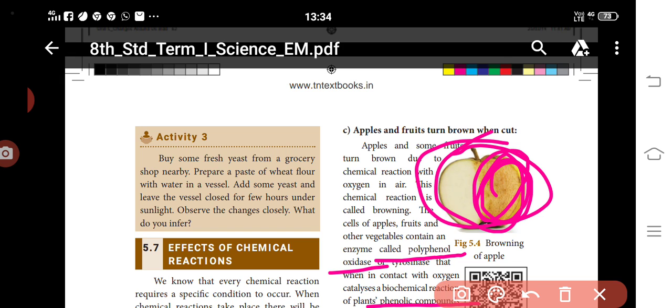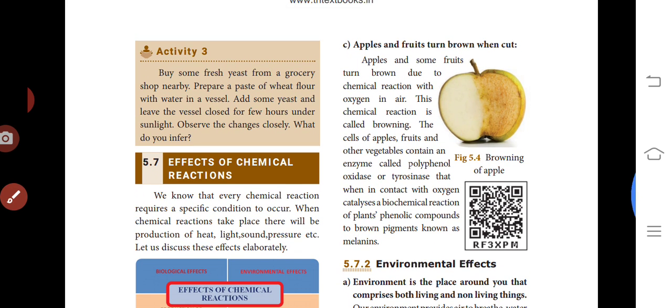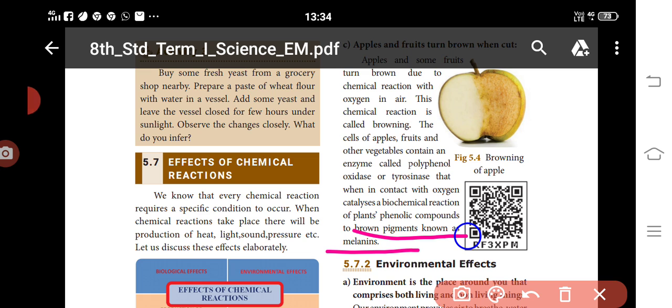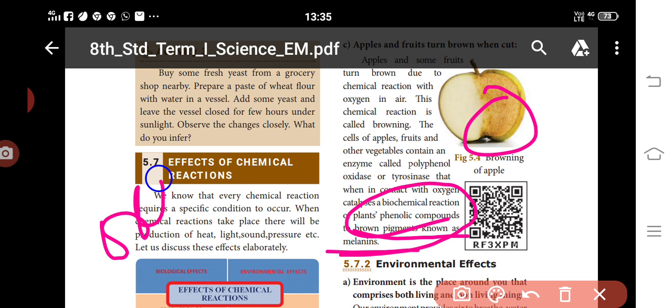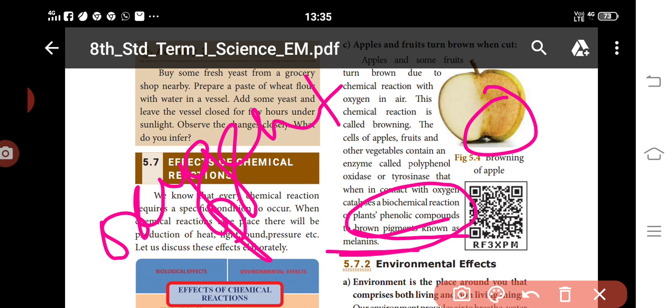It allows the phenolase to change the phenol into melanin, which is brown in color. So oxygen plus phenol gives melanin. When we cut an apple, we see phenol turning into melanin.